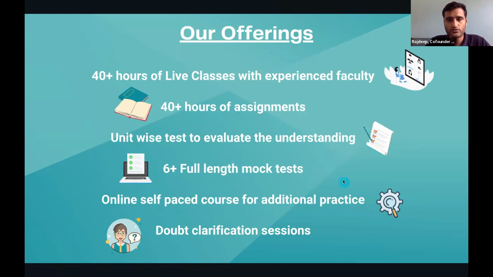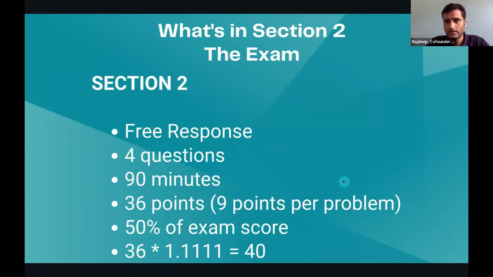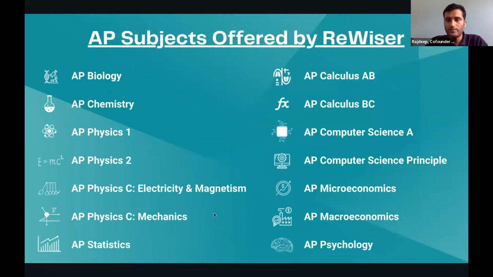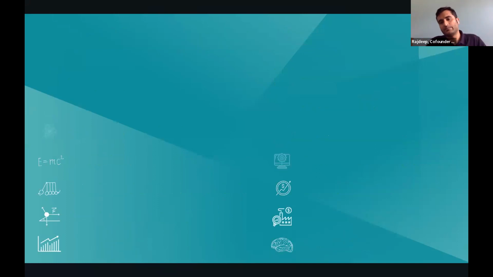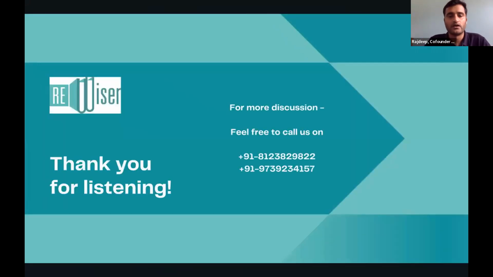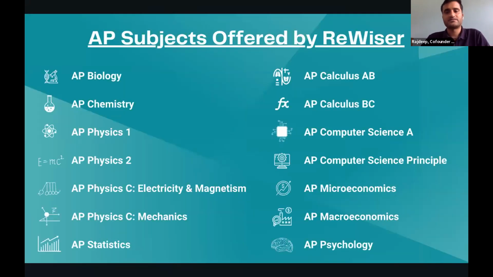Now, just one more slide. So there are various subjects that we offer here at Revisionr, and I'll just list down those subjects here. So we obviously do AP Calculus AB, BC, AP Maths, AP Physics 1, 2, Electricity, Magnetism, Mechanics, Statistics, Bio, Chemistry, Microeconomics, Macroeconomics. We are also adding 2 other courses, which are AP Psychology and AP History, to this list. So that's the list of all the AP subjects that we do at Revisionr.